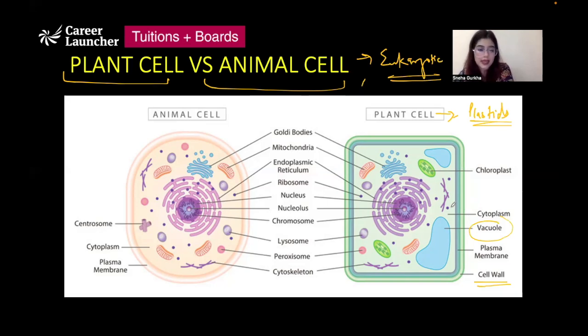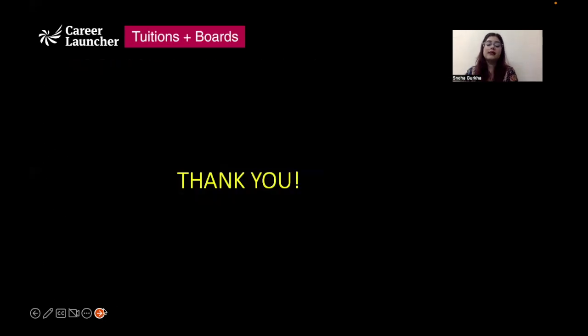Animal cells do not generally have vacuoles, but even if they have, they will be very small in size. In animal cells, the nucleus is centrally placed. It is present in the center. In plant cells, in most cases, the nucleus is shifted towards the periphery a little bit, because the vacuole generally occupies most of the space. So the nucleus gets shifted into the corner. Right, so these are some of the differences between plant cells and animal cells. Both being eukaryotic cells, still we can see some differences between them.